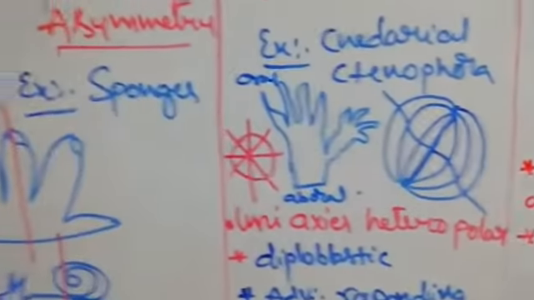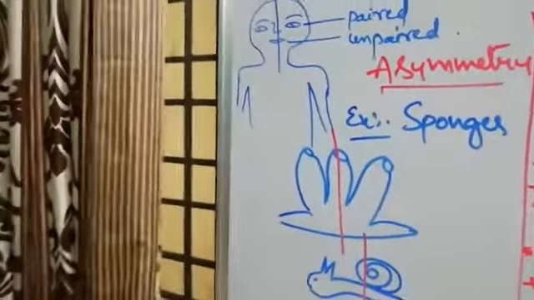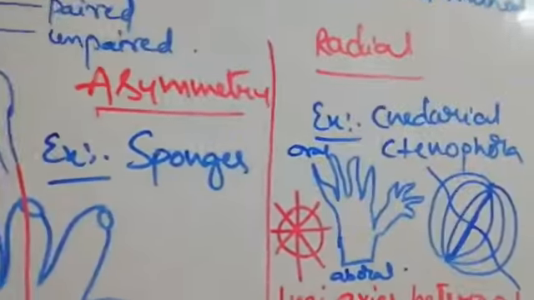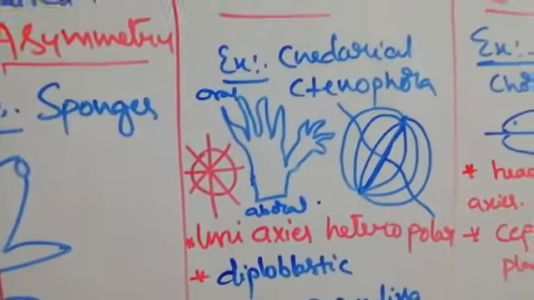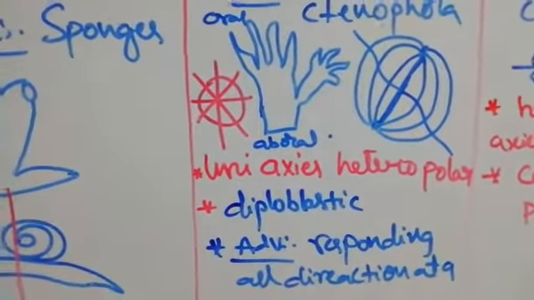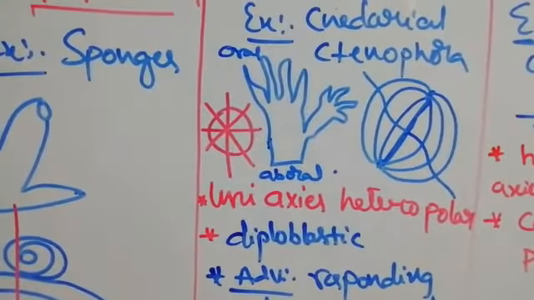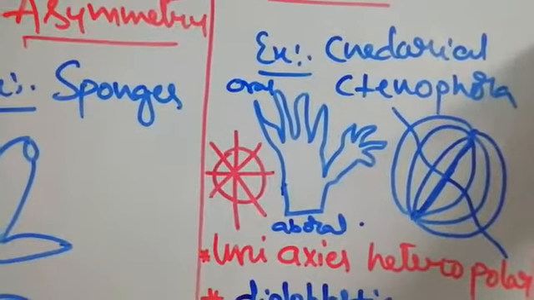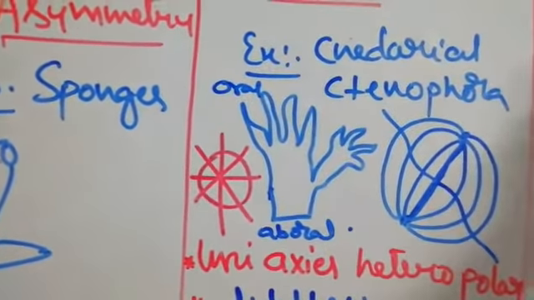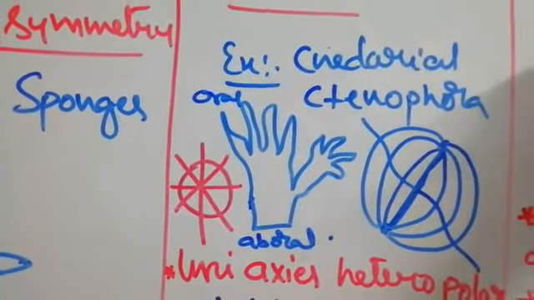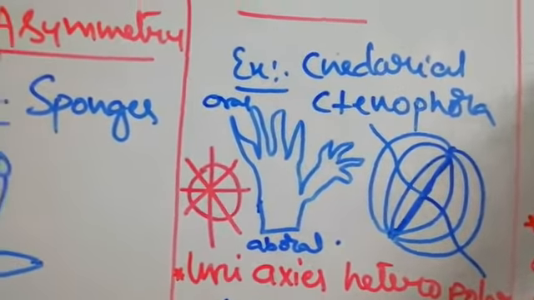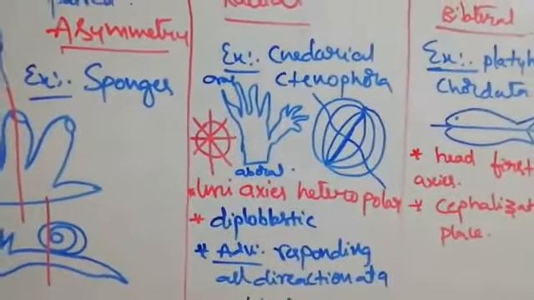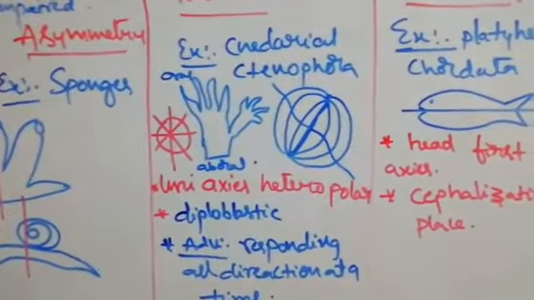Next symmetry is, so these are the radial symmetry. Radial symmetry's other name is the uni-axis heteropolar symmetry. Diploblastic animals come under this one. So these come under the radial symmetry. Diploblastic animals come under radial symmetry.